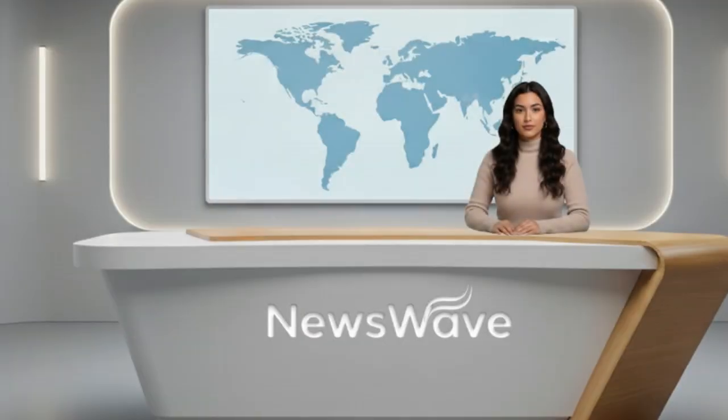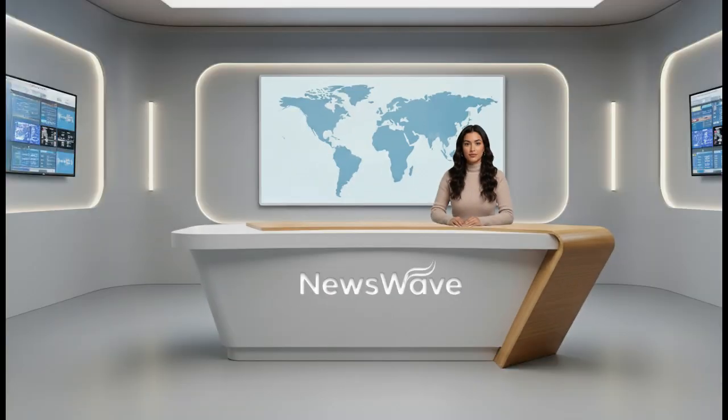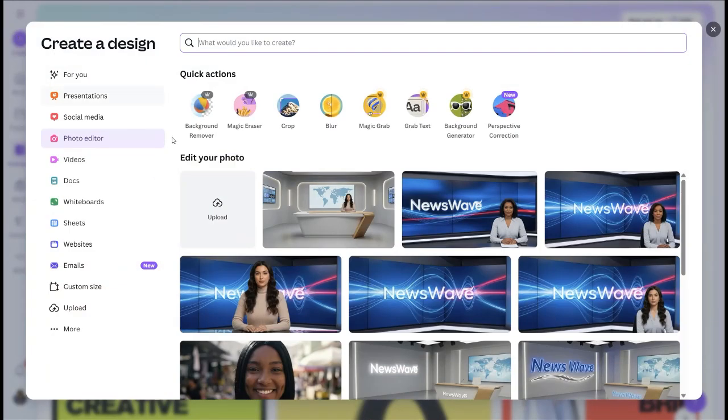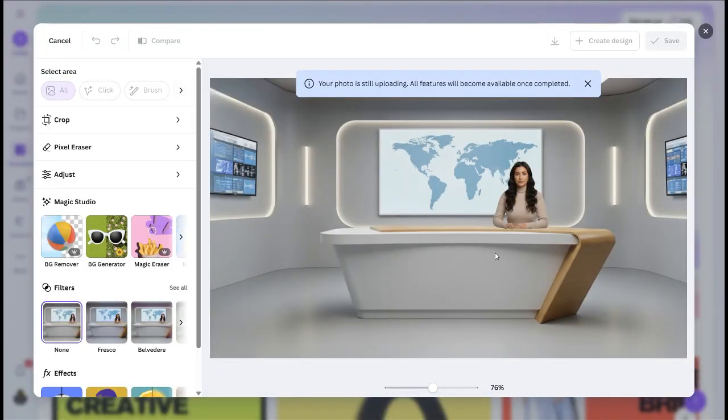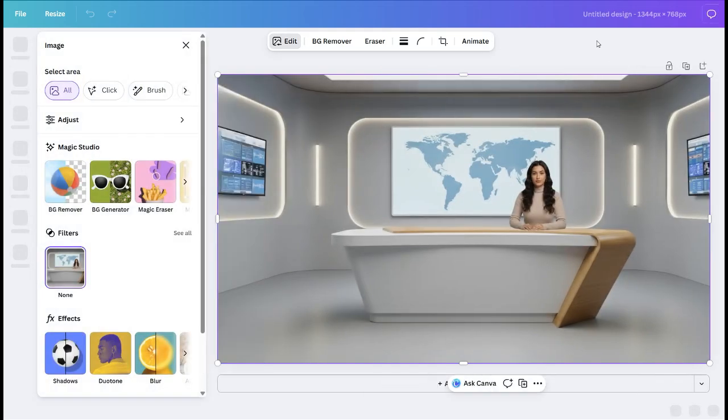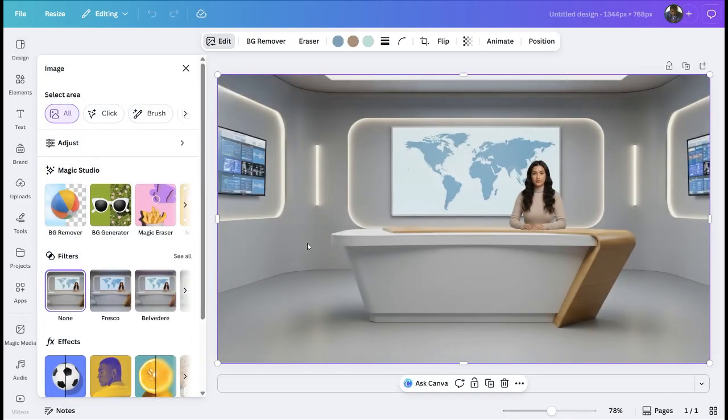If your newsroom has this kind of wide-angle shot and you want your name logo to appear like this, just go directly to canva.com, click on create, click on upload, and select the image you want from your computer, and it will be uploaded like this. Just click on create at the top right corner of the page, and you'll be taken directly to the main edit page. Now go to the left side of the page and click on upload again so we can upload our name logo.